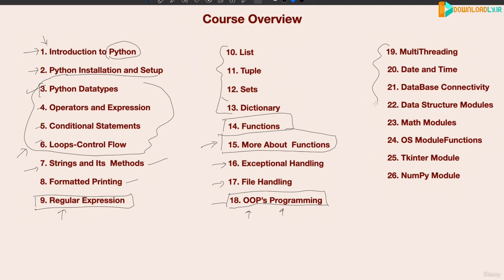And then these are the other modules. As you go ahead, you will learn about these things. Like database connectivity, multi-threading, the OS operating system module, math module, GUI programming. So many things are there. Okay, so the major part of the programming language ends here. Then these are the extra libraries available in Python that are used for working in different areas of programming.